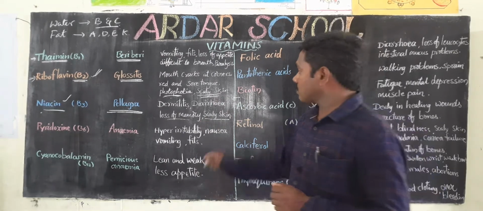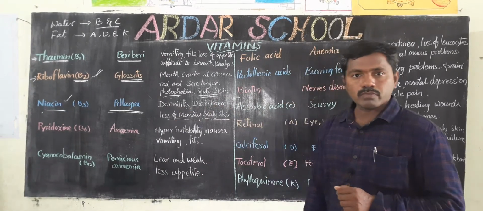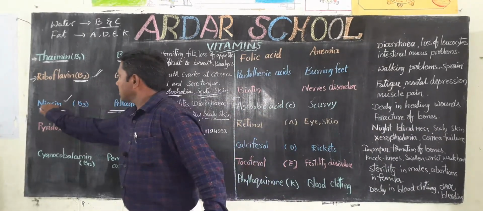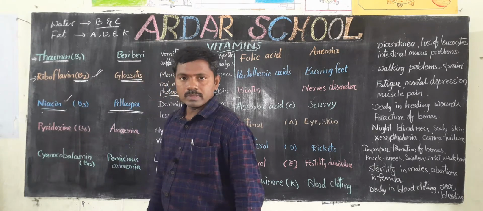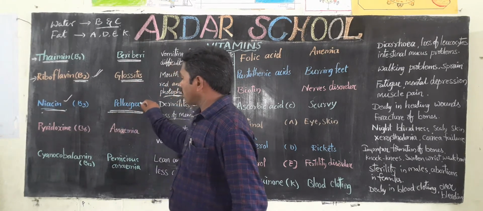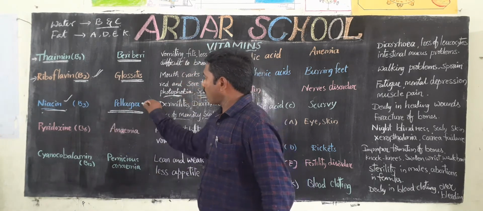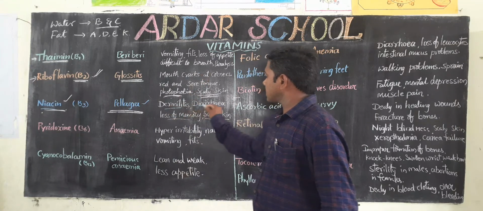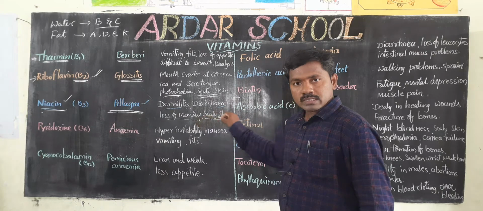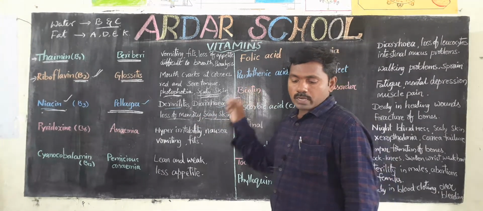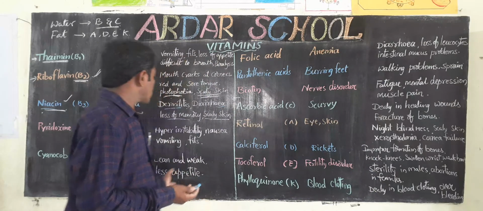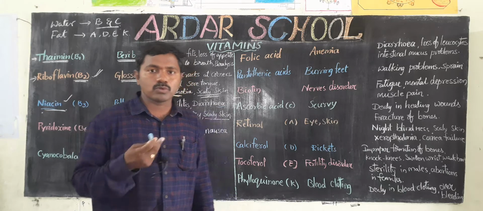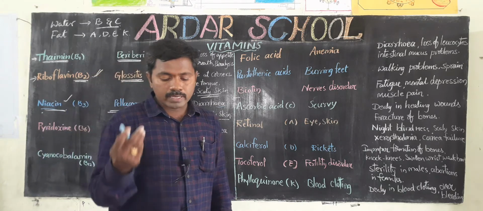Those are the symptoms of pellagra. Lack of this vitamin, we fall into pellagra. The resources are kidney, liver, meat, egg, fruits, vegetables. These are some of the resources.